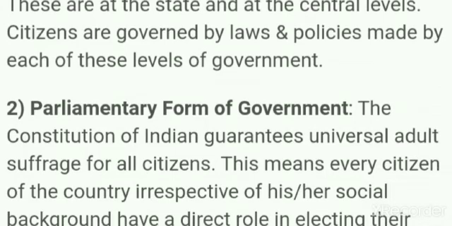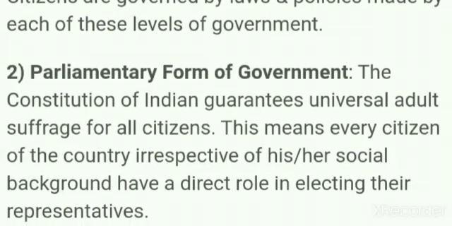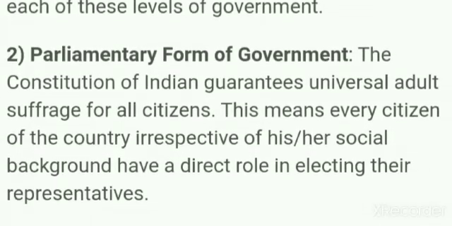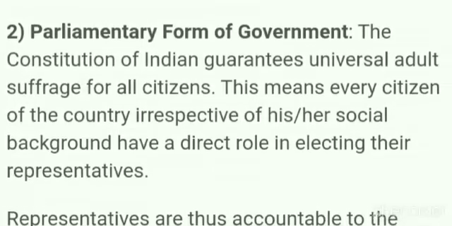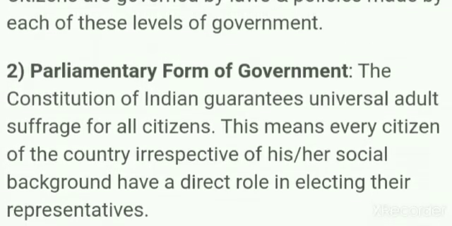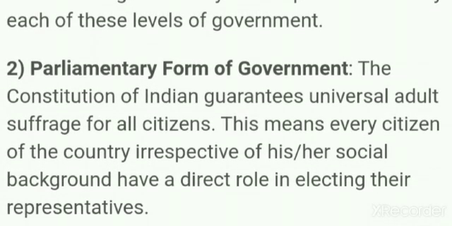Federalism. It refers to the existence of more than one level of government in the country. These are at the state and the central level. Citizens are governed by laws and policies made by each of these levels of government. In federalism, we can see two or more levels of government, and in India, we have the central government and the state government.